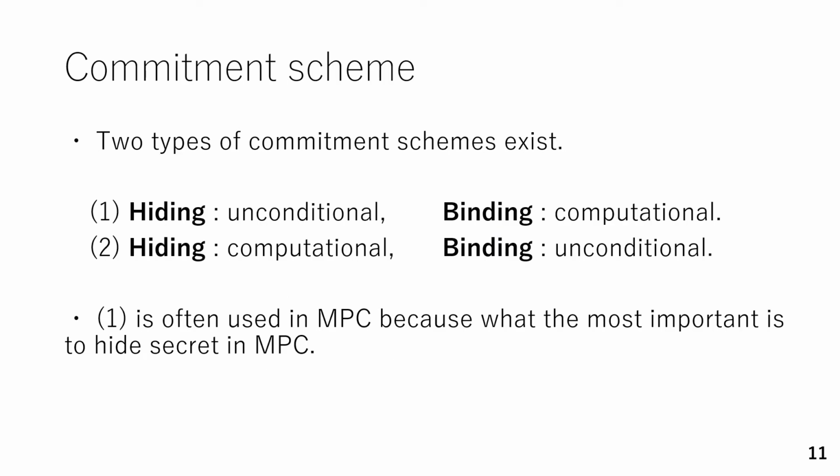There are two types of commitment schemes. First, unconditional hiding and computational binding. Second, computational hiding and unconditional binding. The former type is often used in MPC because what is most important is to hide the secret in MPC. And we also use the former type in our proposed method.